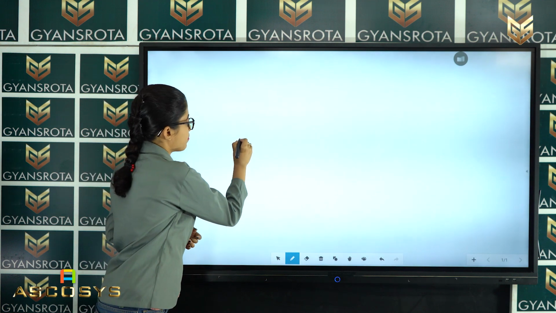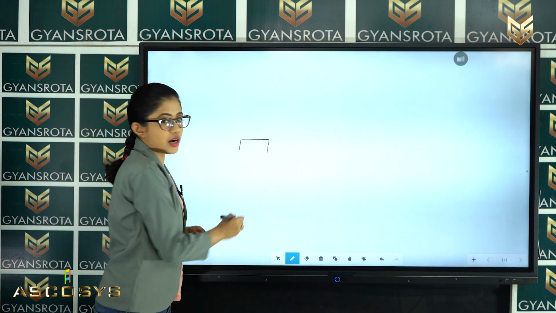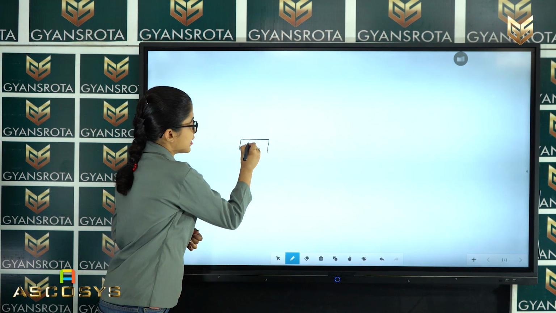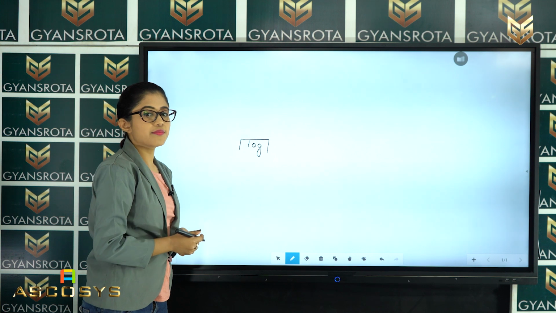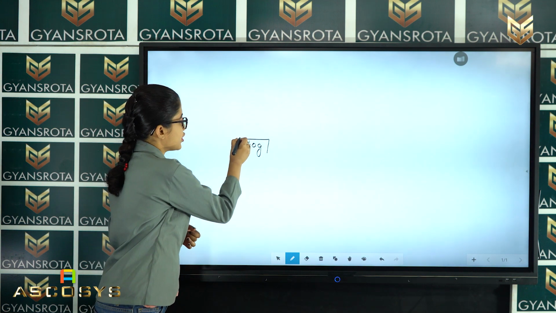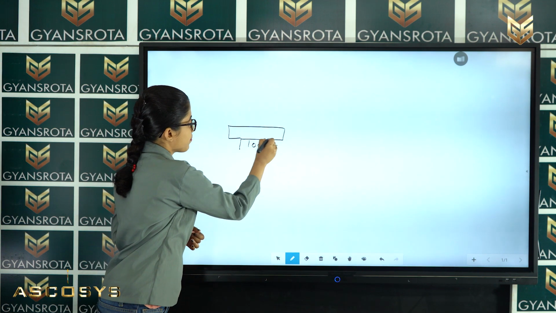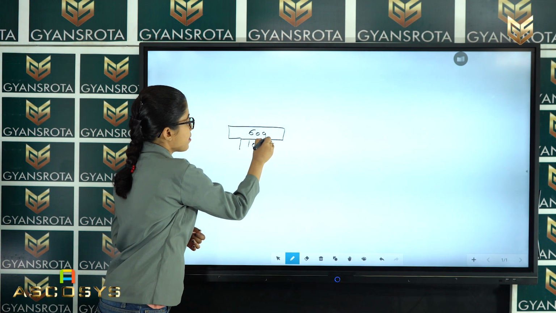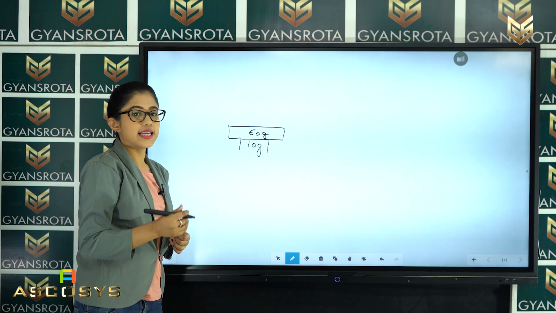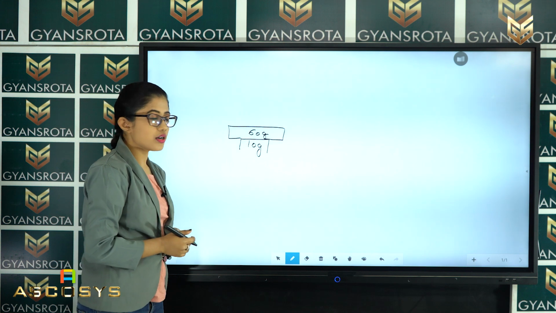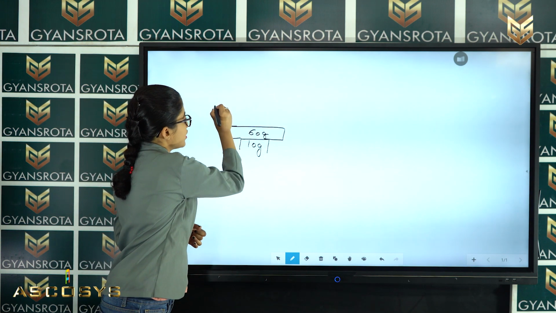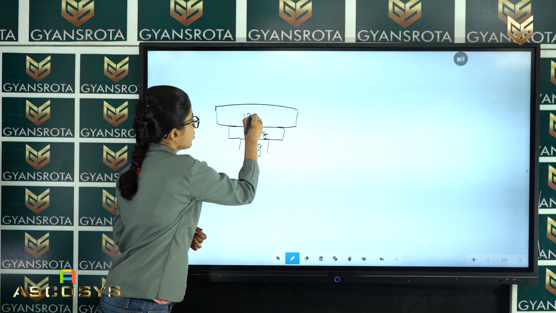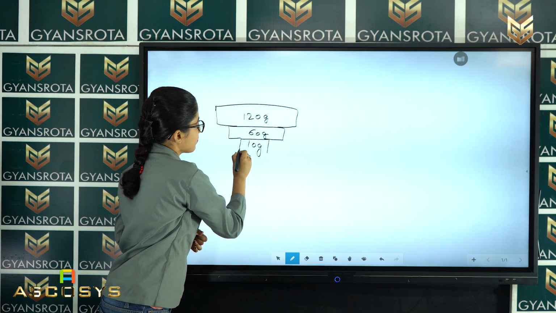This is the primary producer. Primary producer is 10 gram. After that, you will get primary consumer, which is 60 gram. And after that, next is the secondary consumer, where its biomass is 120 gram, right? So this is the 120 gram.